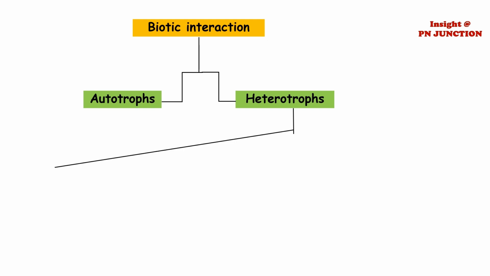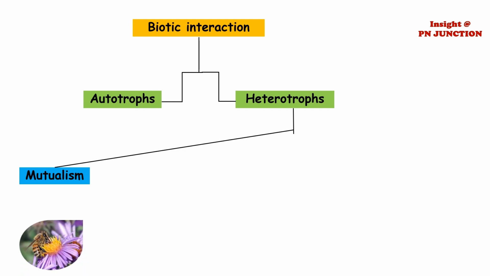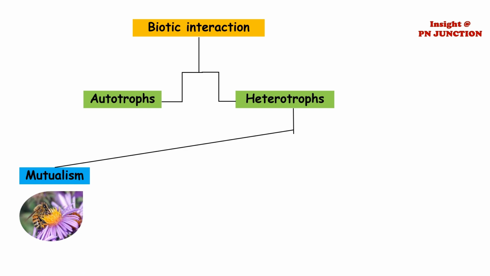In case of heterotrophs, we often witness some different types that exist in nature. Let us look at them one by one. Very common one is mutualism or symbiosis, where both organisms depend on each other for their existence. For example, insects and flowers in the process called pollination. Flowers need insects for the transfer of pollens, for cross-fertilization, and insects need flowers for their food. Here, plus sign denotes benefit, minus depicts harmful, and 0 denotes neutral.